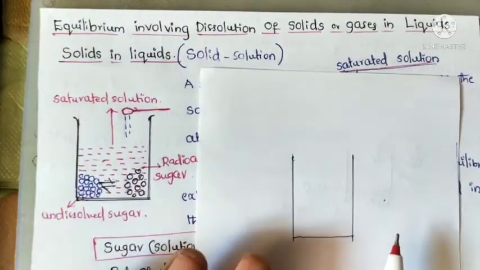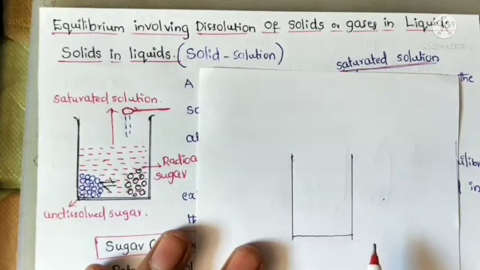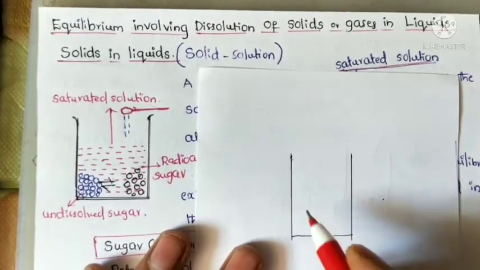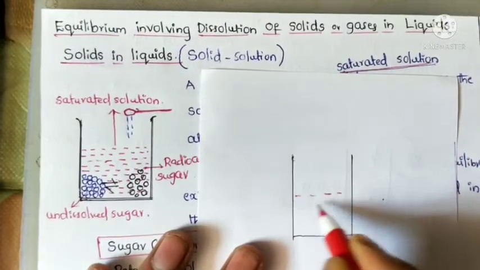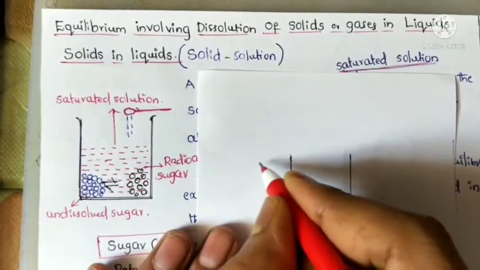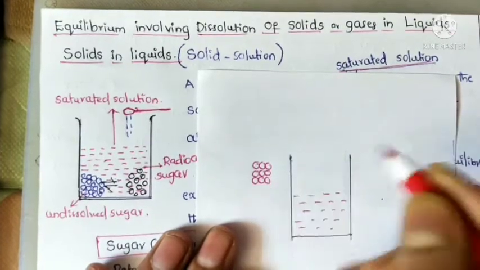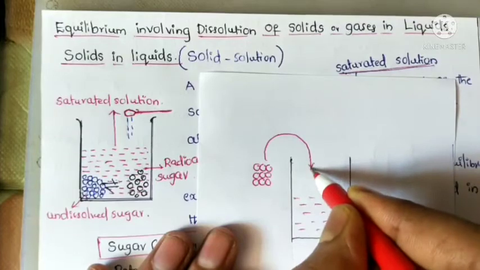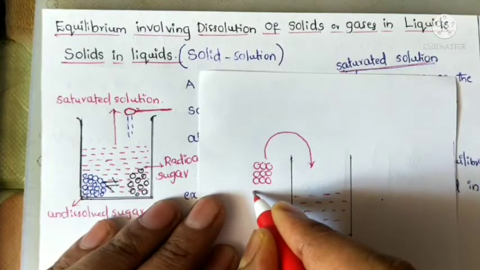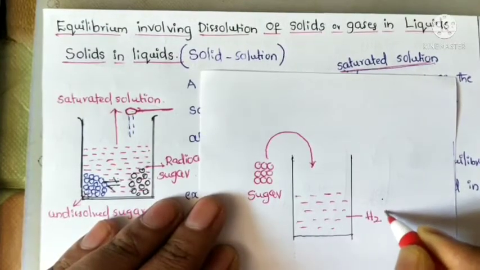Now we will discuss. To understand the equilibrium involving dissolution of solids in liquids, let's do a simple experiment. We take a beaker and fill it half with water. To this water we add some sugar. So what happened here? This sugar is completely dissolved in water.